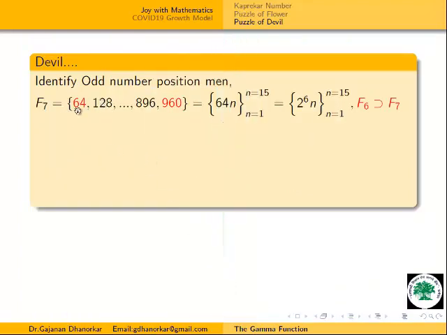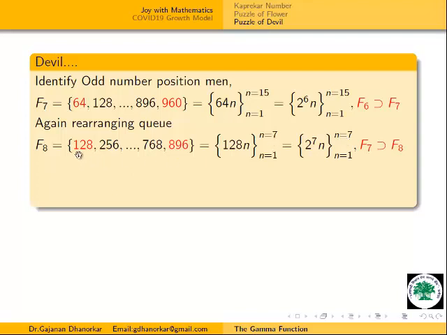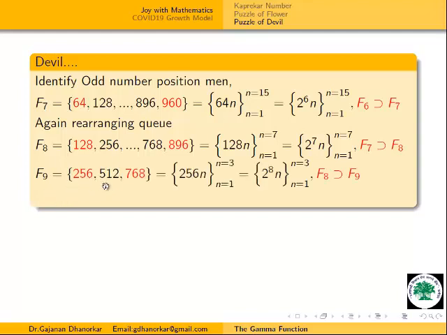Now F7 we get 64 in multiples of 64. This is nothing but 2 raised to 6 into 1 to 15 numbers. Now the persons go on reducing, 15 numbers. Now half of this 15 you can write as 7, because this depends on the odd numbers. Odd numbers get cancelled, that's why odd positions get cancelled, and that's why we get 7. Then F9 is half of this 7, that is 3, because of odd number positions.